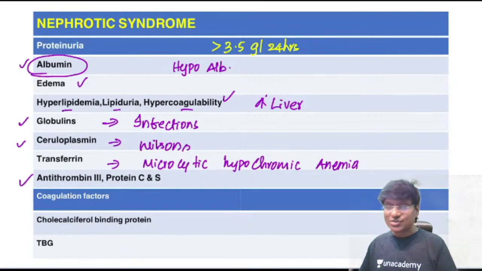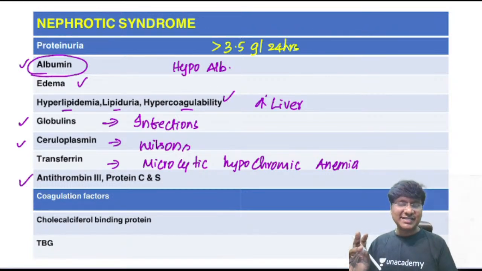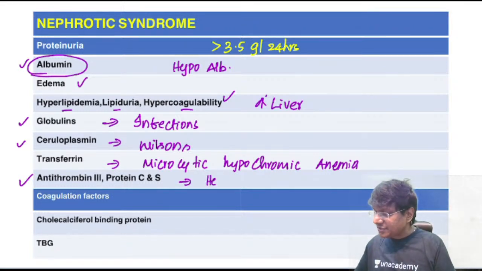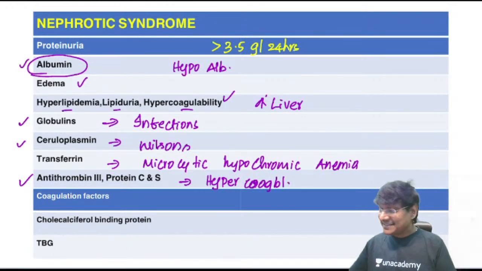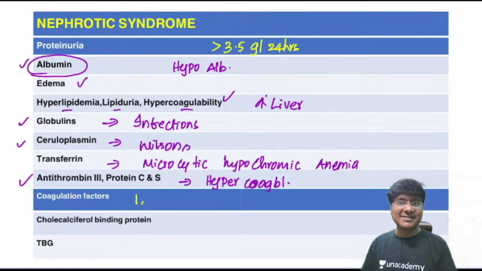And there is also loss of the natural anticoagulants in our body, and they are also proteins. What are those? Antithrombin 3, protein C, protein S. They are all natural anticoagulants, and these are also lost. And once these are lost, the individual will develop hypercoagulability. Okay, and the coagulation factors which are excessively synthesized: there will be an increase in the fibrinogen levels, right?